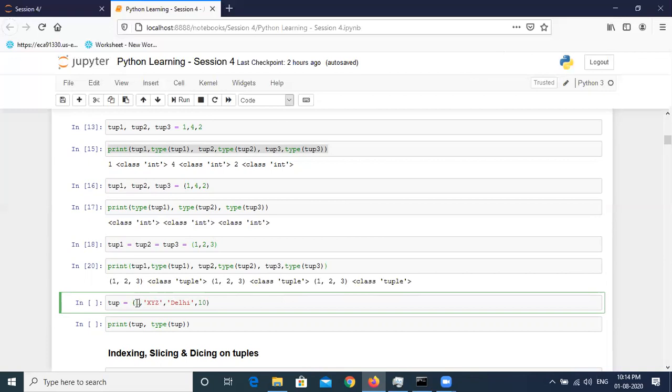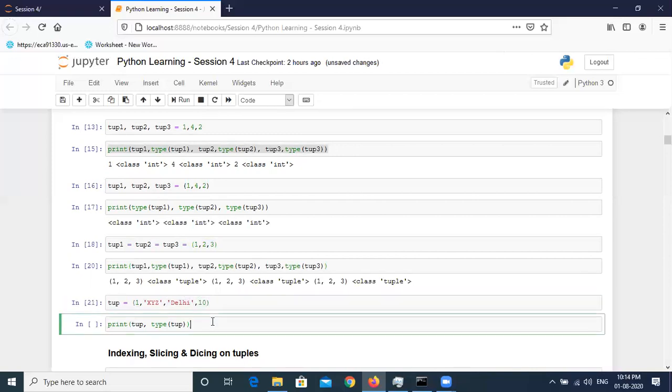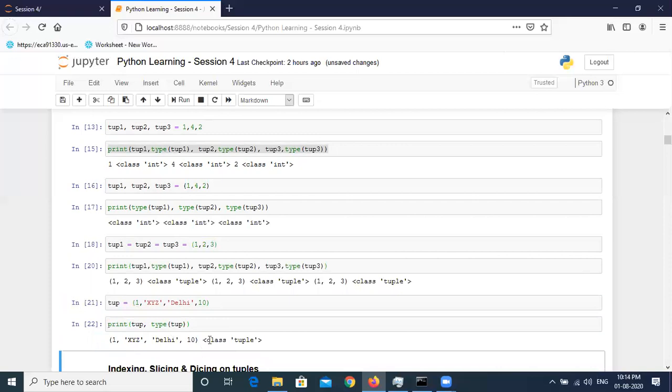So I'm writing 1 which is an integer, xyz which is maybe a string, and del is also a string, and 10 is a number. Run this and check the output, that it can accept heterogeneous data types as well, which are known as compound data types, and it belongs to class tuple. And let's take one more example.